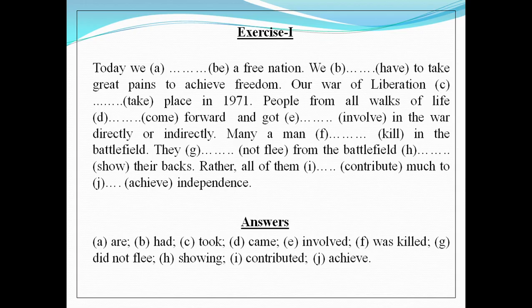Anyway, before going to the exercise, let me remind you of something very important to do well in this portion of the question. You have to have a very clear idea about tense. I told you in the classes also that you have to have a very clear idea about tense. Then you have to know about voice, that means active and passive voice.